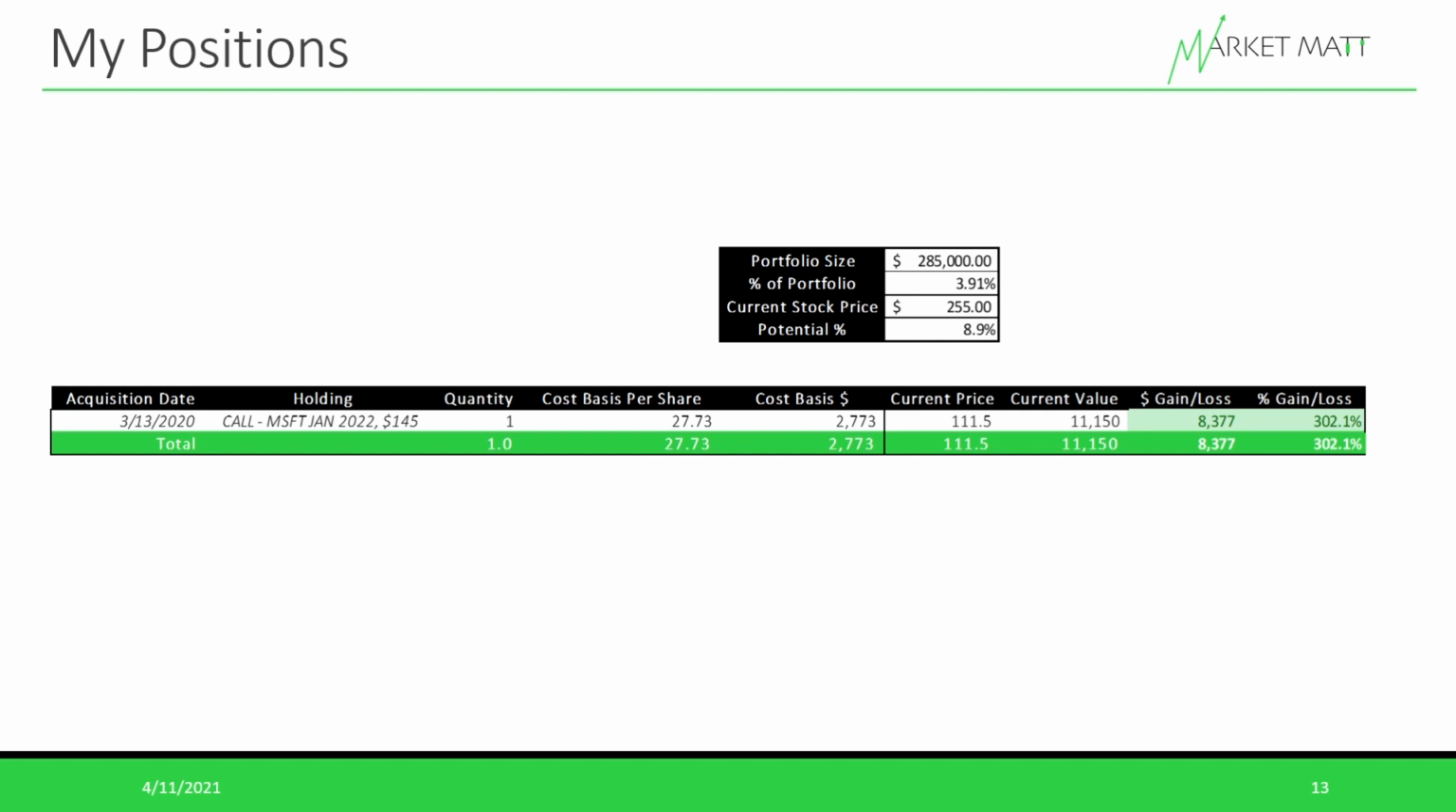This is an option that I always planned on exercising if it was going to be in the money at expiration. So this means I will be buying 100 shares of Microsoft at $145. At Microsoft's current price of $255, it is a bit expensive and pretty much fairly priced, but I do not mind holding a fairly valued company, even though it is expensive from a price to earnings perspective, because I do still believe in Microsoft's growth prospects going forward, and it's a great company, and I do think it's going to continue to improve its operating efficiency.